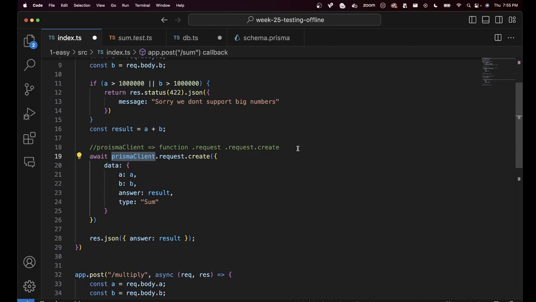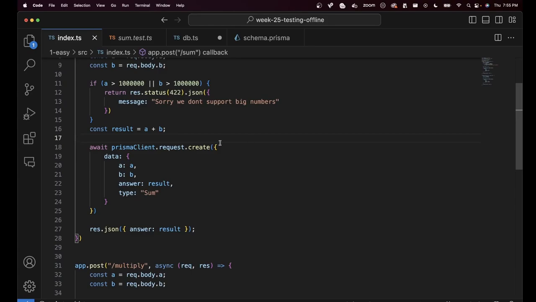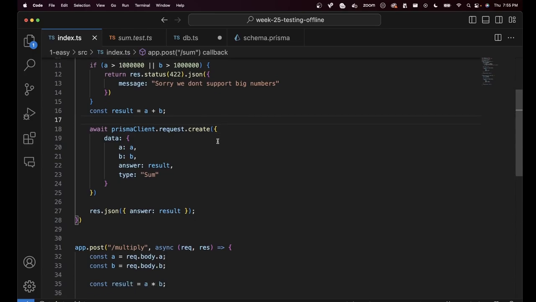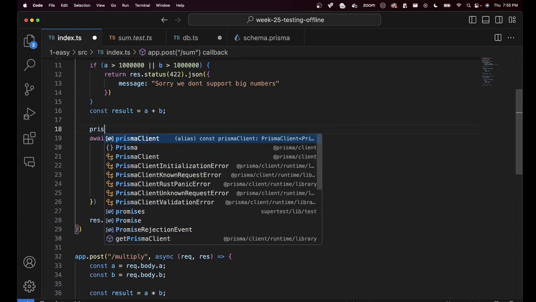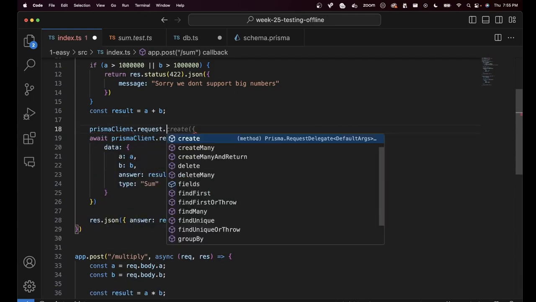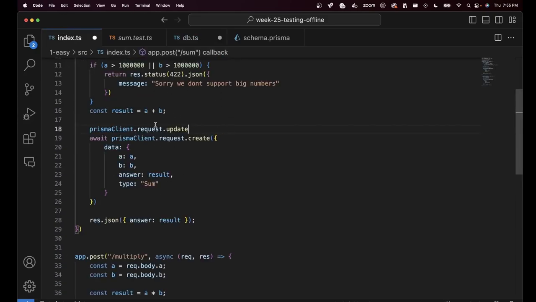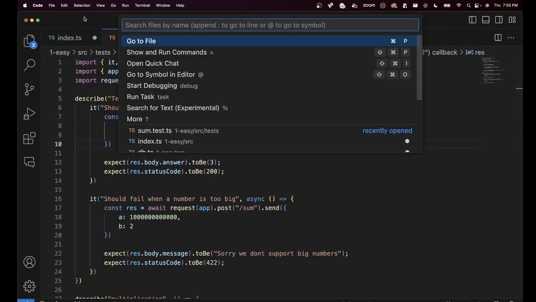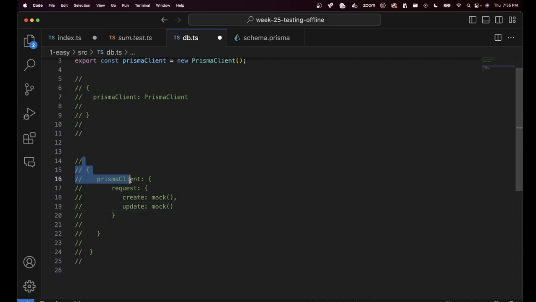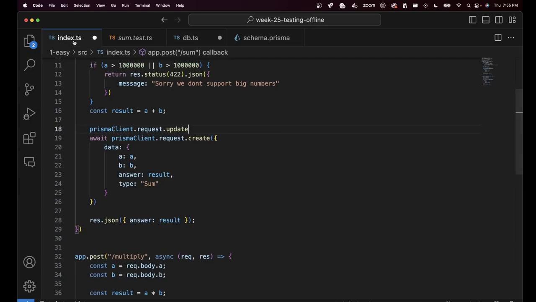But right now, you will have to go through your complete code base and figure out where all I have database calls. If I have a Prisma client dot request dot update call, then I need to add update here as well. Here, update call also needs to be a mock function. So I need to keep them in sync. All the database calls that I'm running during my tests, I need mocked out over here. Let's see how you can do that.